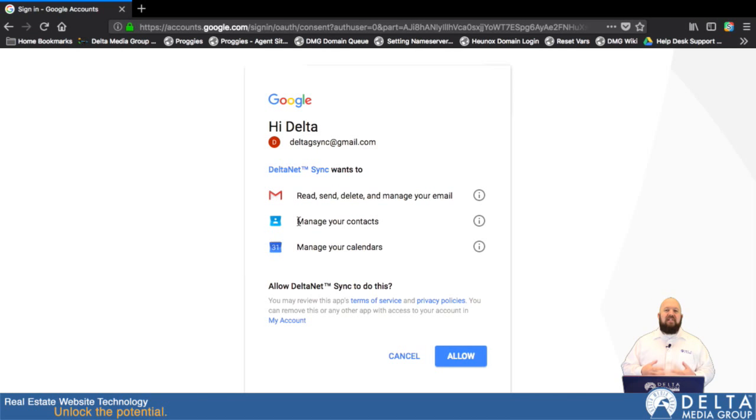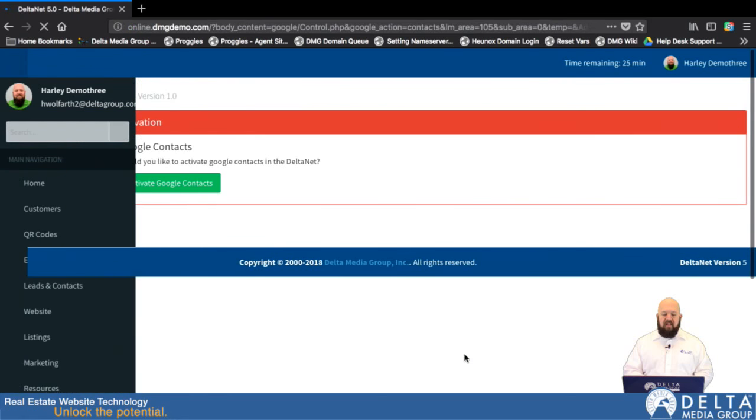But we have to have a single app that covers all of the items that you might want to attach to it. So even if you're just attaching Google Contacts, it still needs authorization to be able to handle your email and authorization to be able to manage your calendar, because those are the other systems that are part of this app. If you don't turn them on in the DeltaNet, we won't actually be using those privileges, but just know that this is why it's asking for them. So that looks good. We'll click Allow.